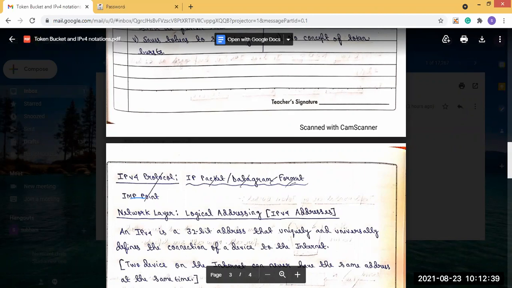So now we will move to the IP addressing concept. So for the IP addressing concept, there are two